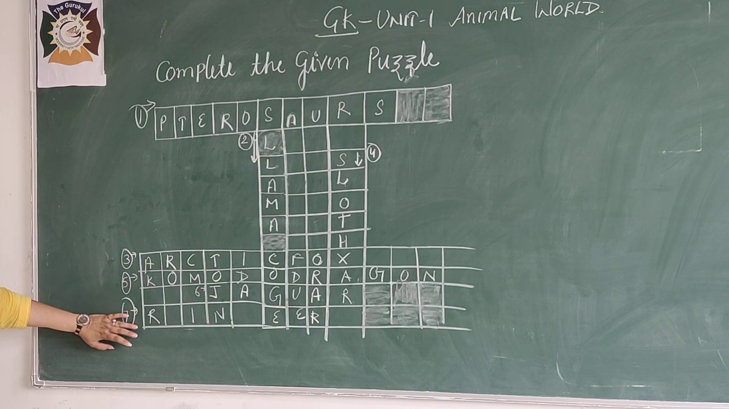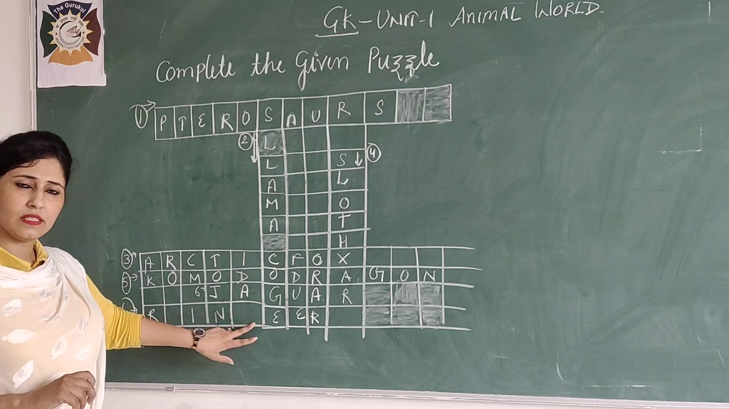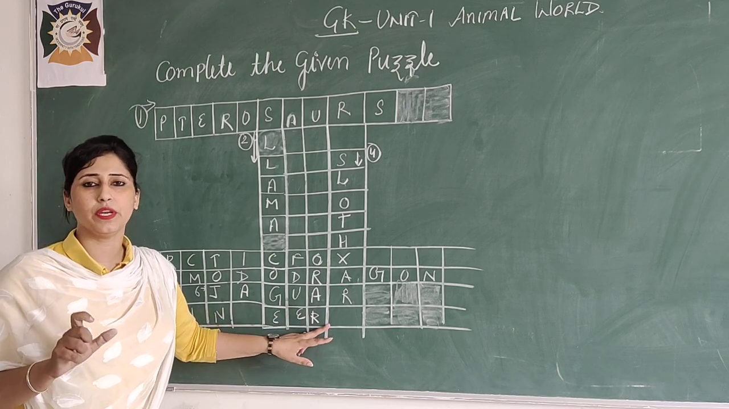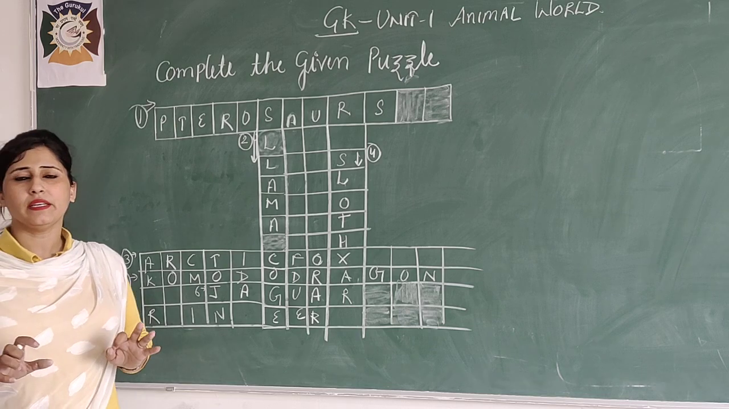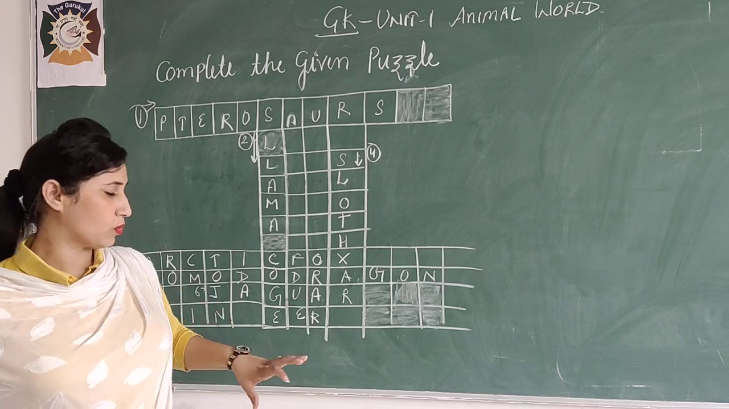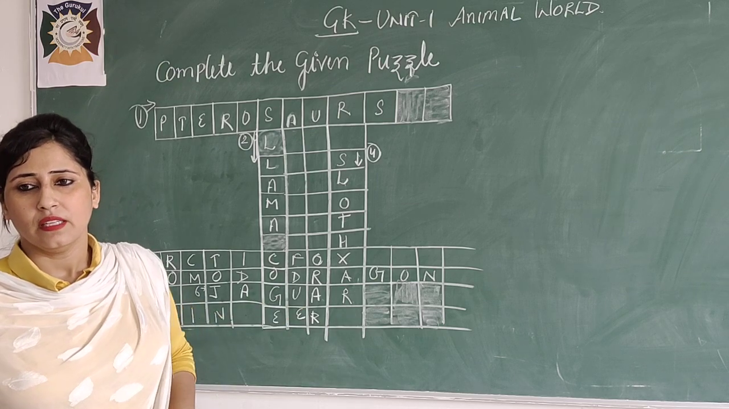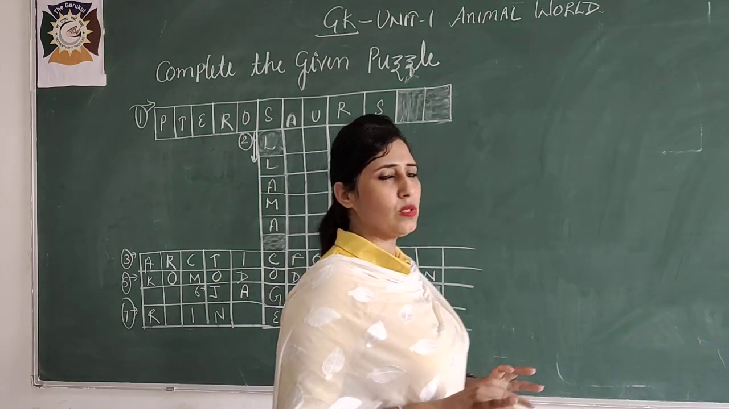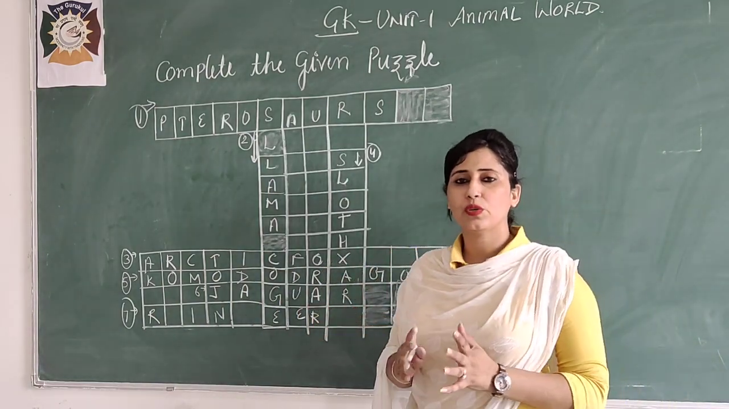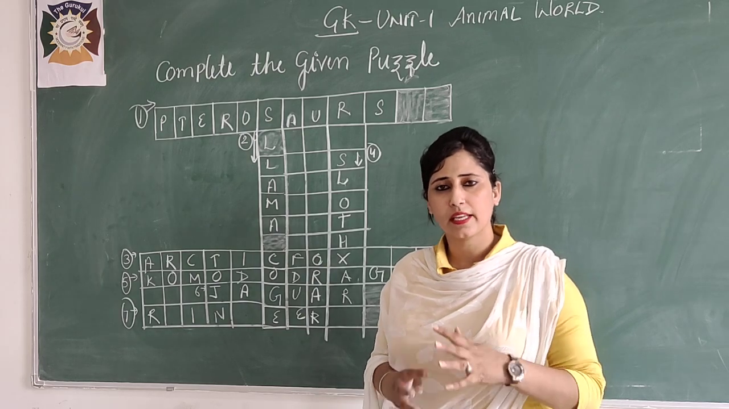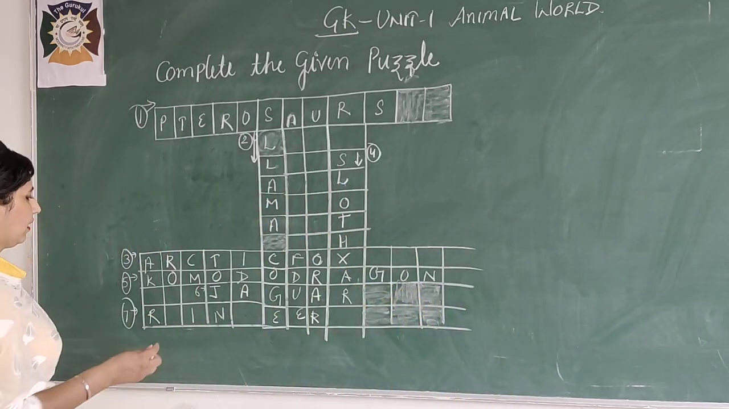So now our last question. R space is there, IN space is there, EER, which means you need to fill one word here and one word here to complete the word. Which animal is it? The clue is the animal used to carry loads in the snow. It is the animal which is used to carry loads in snow. What will be the answer? It's reindeer.